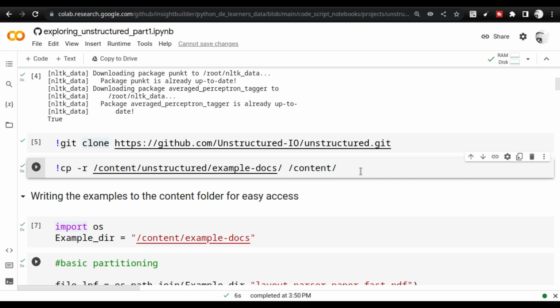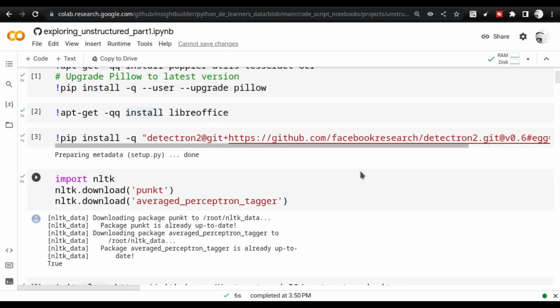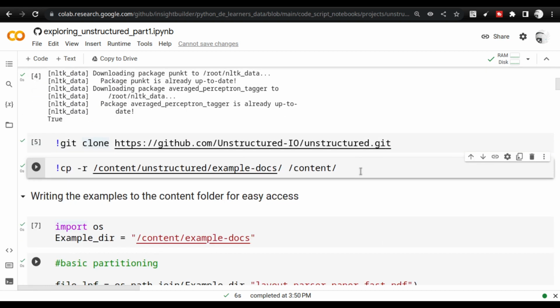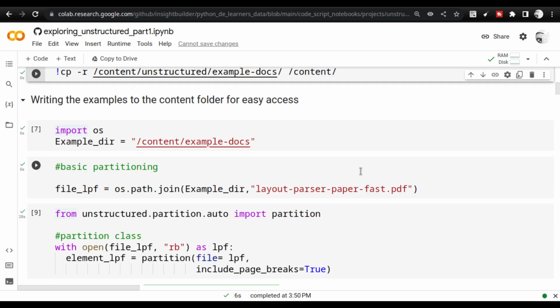This is the setup. The basic setup has to be completed for understanding the various steps that unstructured can do. Once you have this kind of a setup, you can understand any of these libraries in Python. That is the most important aspect that I have learned after understanding some 25 to 30 different Python libraries.